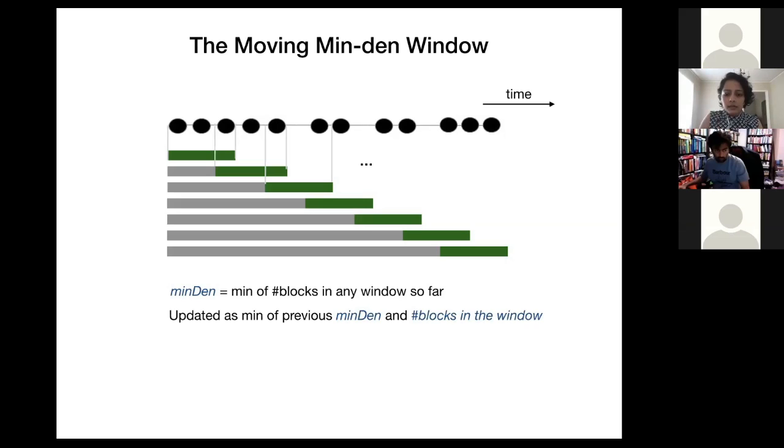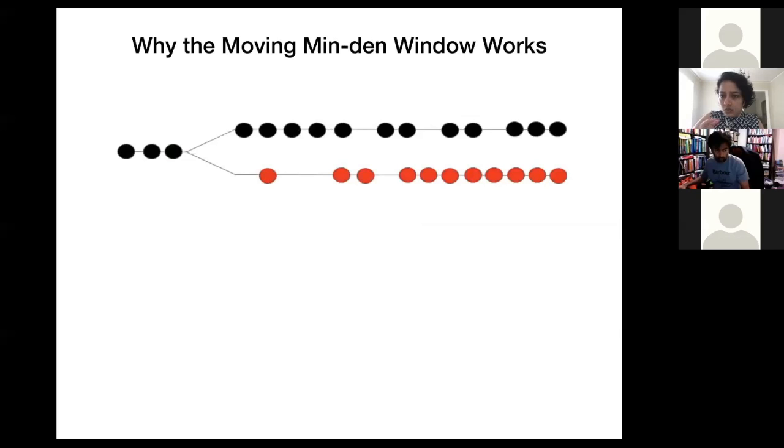So why should this work? Why does this suffice to squash all the necessary information in a succinct yet useful manner? Here is a quick high-level intuition. Consider this fork.